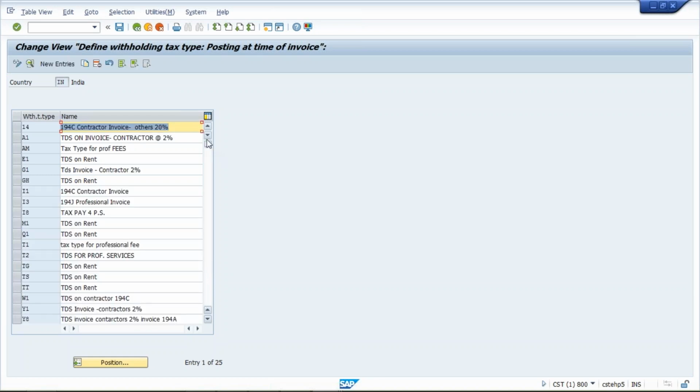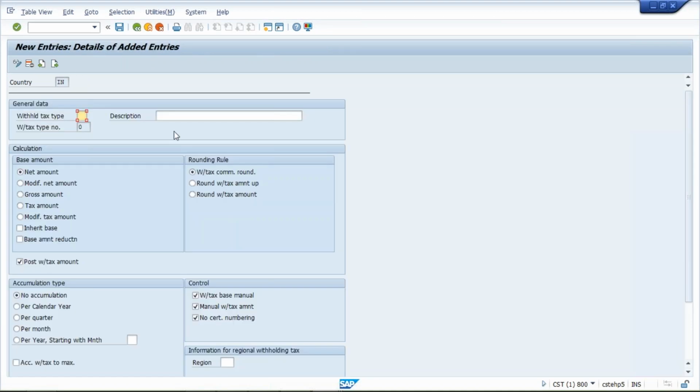So let's suppose, okay, I'll do one thing. Click on new entry and here for tax type I'm just going to give TM, TDS for professional services. Now what is the use of this? First of all, press enter and save this.